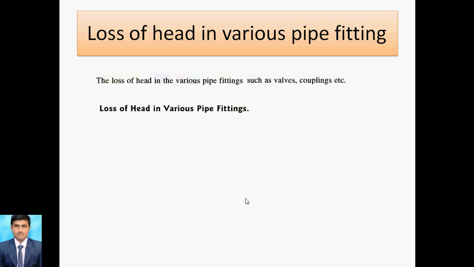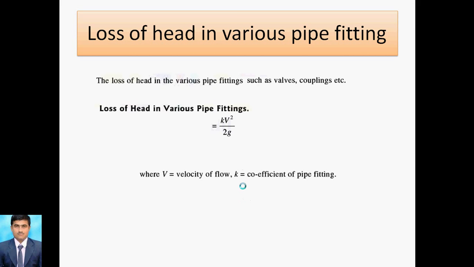In that case the formula is kV square by 2g, where V is the velocity of flow and k is the coefficient of pipe fitting. These are considered minor losses. Initially the minor losses may be negligible, so we consider them only in some cases.